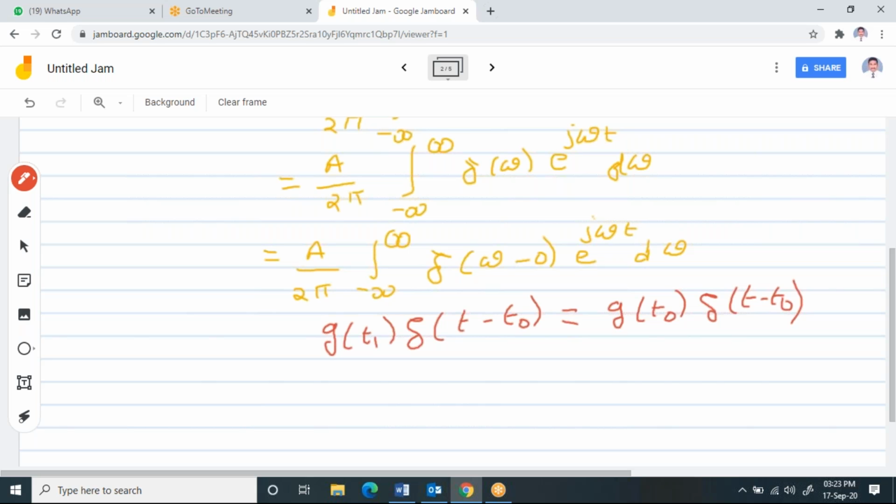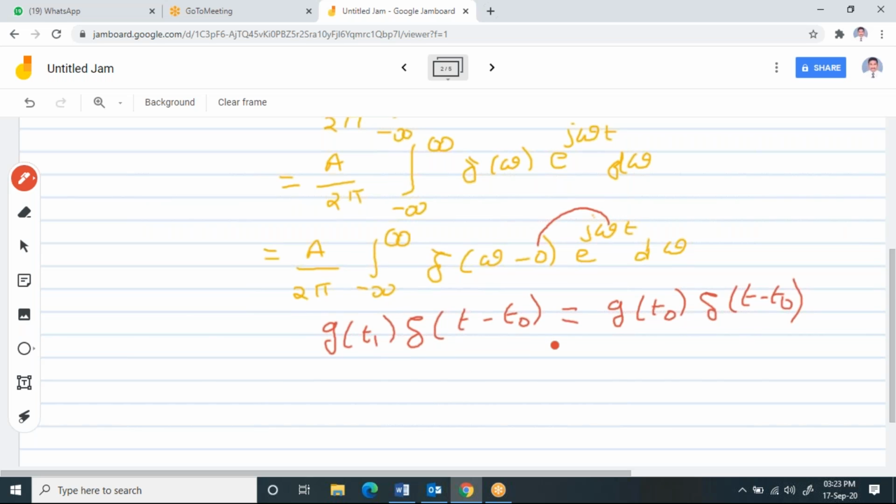So here instead of t, I have omega. So I can replace delta of omega minus 0. Here this is my g of t1, so I can replace this. If you substitute this 0 in the place of omega, then I can write this.